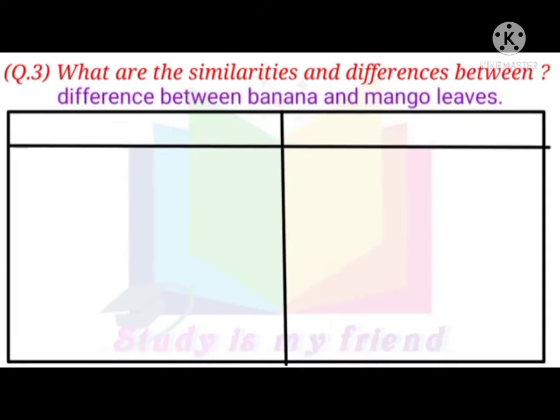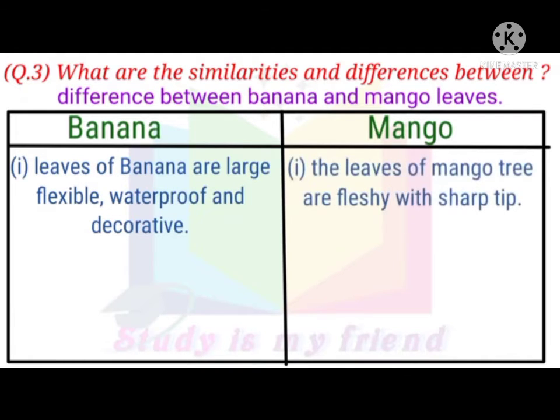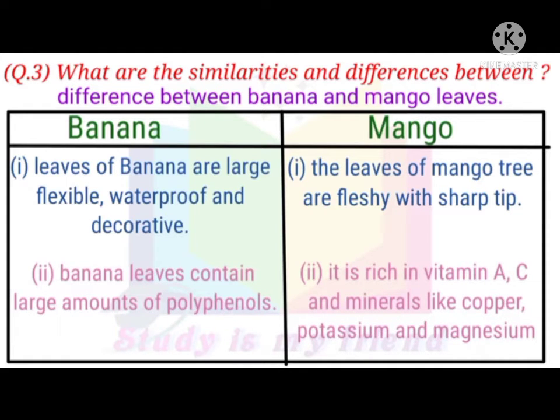Difference between banana and mango leaves. Banana: 1. Leaves of banana are large, flexible, waterproof and decorative. Mango: 1. The leaves of the mango tree are fleshy with a sharp tip. 2. Banana leaves contain large amounts of polyphenols. 2. It is rich in vitamins A and C and minerals like copper, potassium and magnesium.